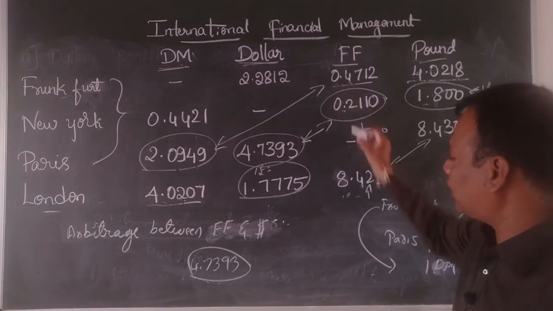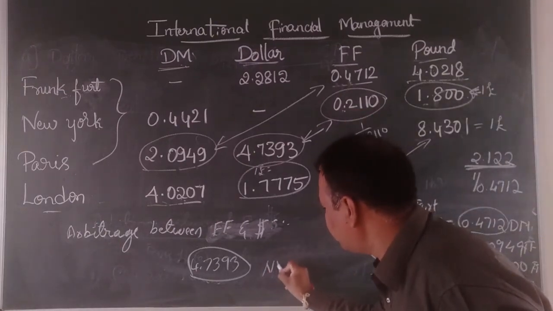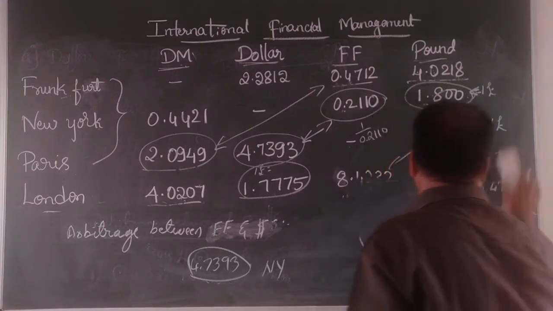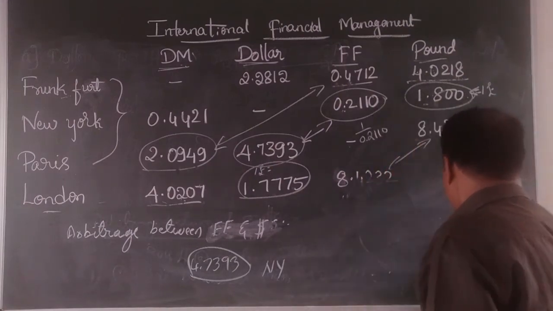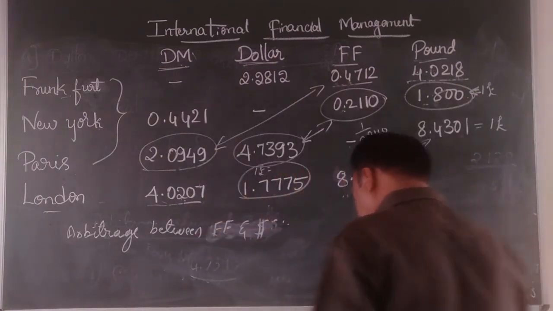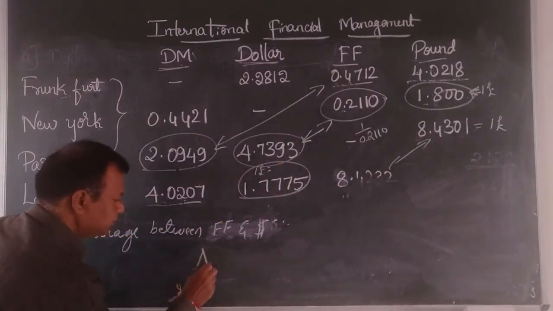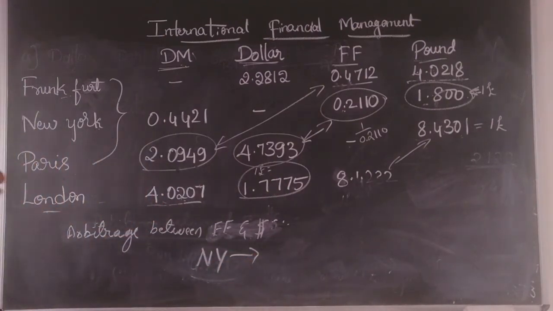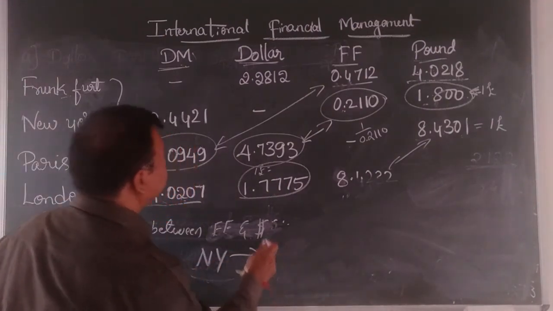The beautiful part of this one is that in case of New York, it is a direct quote. Direct quote means 1 unit of foreign currency.